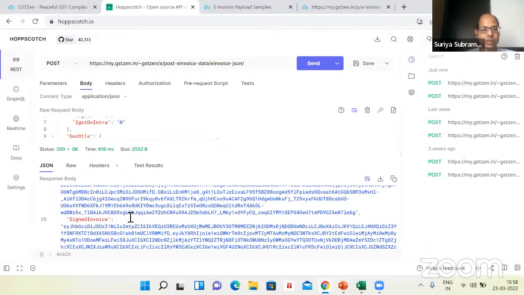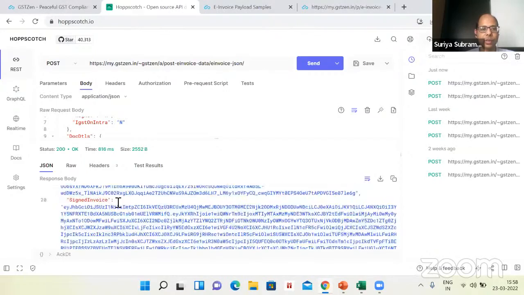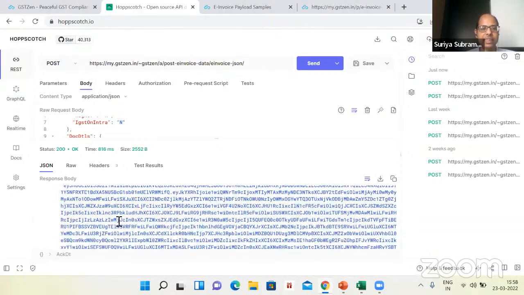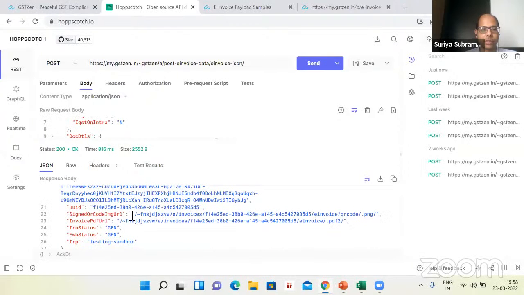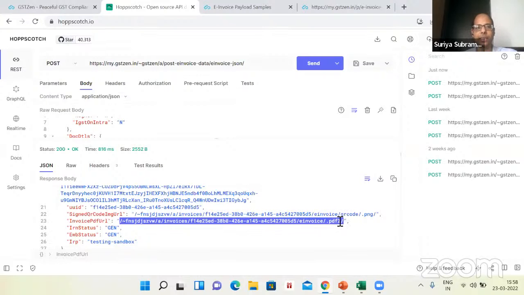This also contains the signed QR code. It also contains the digitally signed invoice. There are also other useful things. Here is the PDF. So if you want to view this invoice here, there is this URL.